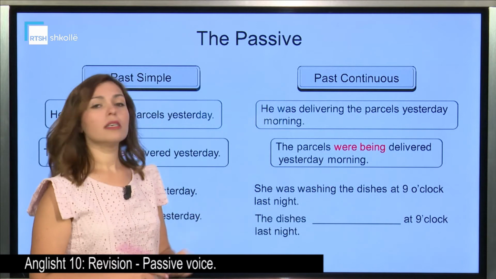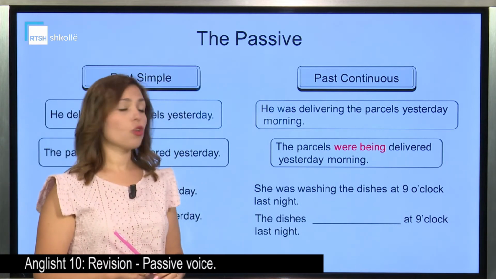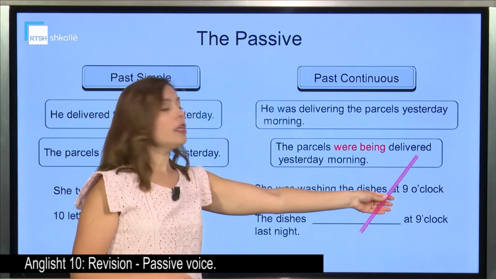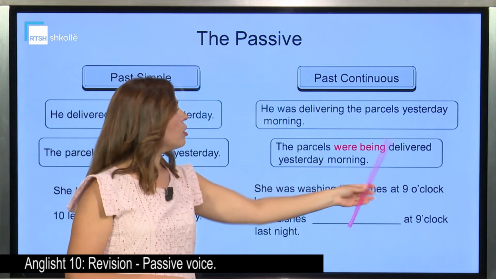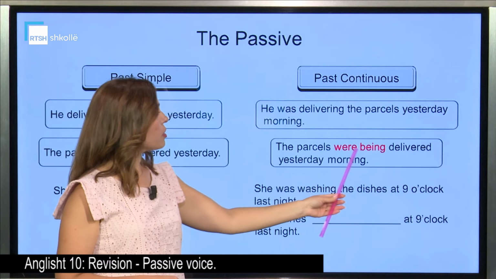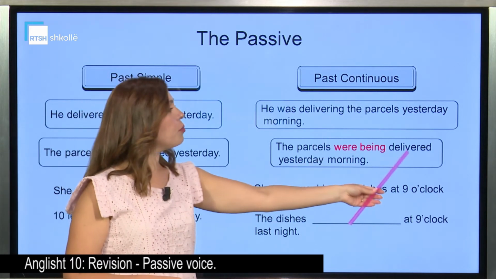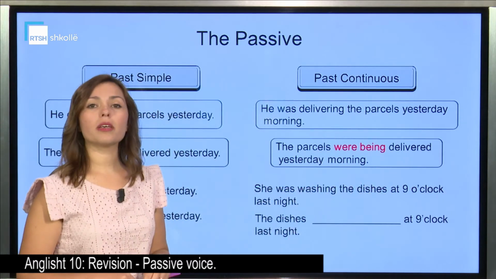Were being is the past continuous of the verb to be. So, only this is the verb to be. And this is the past participle of the main verb. So, were being, past continuous of the verb to be, and our main verb delivered yesterday morning.